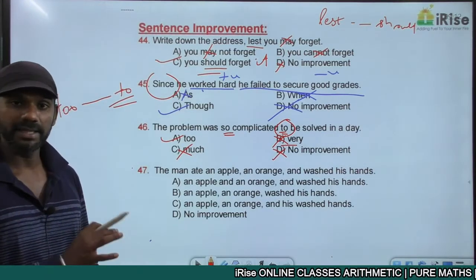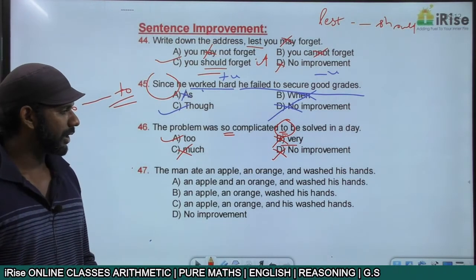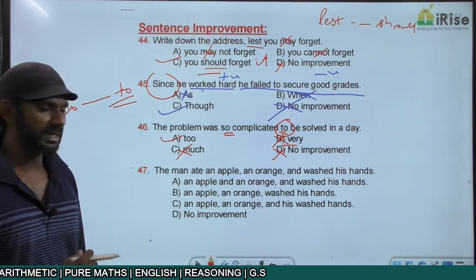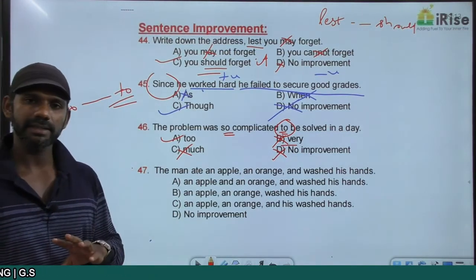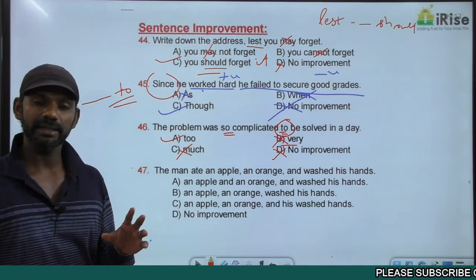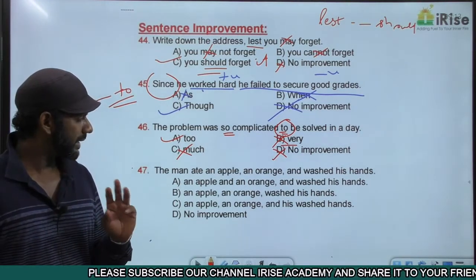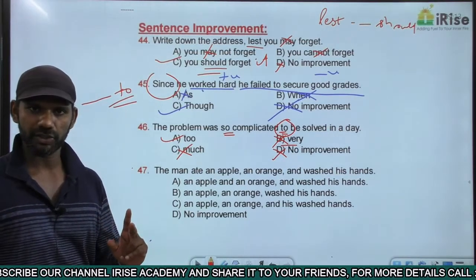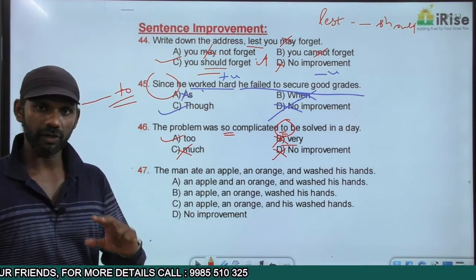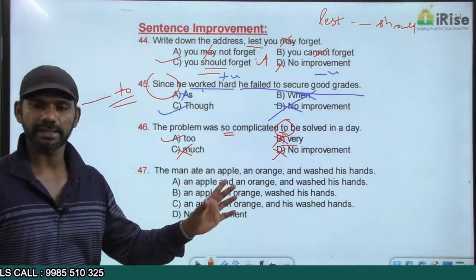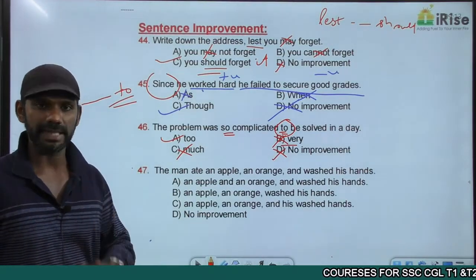The next one. Understand the meaning. The man ate an apple, an orange, and washed his hands. Now, in fact, according to the meaning, how many things did the man eat? Two things. One is an apple, the other one is an orange. And washed his hands. So after eating an apple and an orange, the man washed his hands. This must be the meaning of this sentence. Only this meaning makes sense.